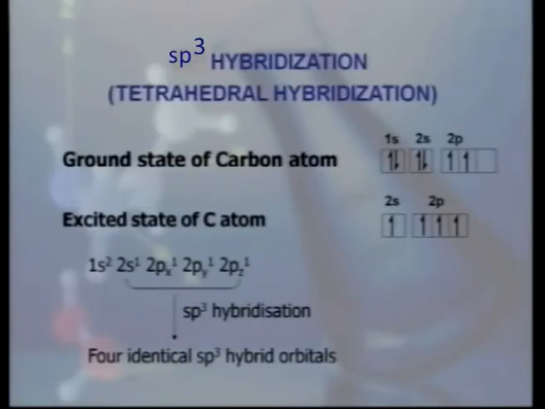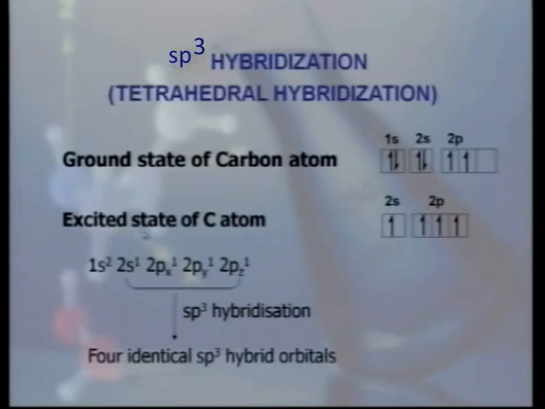Now we will discuss the individual case of sp3 hybridization. sp3 hybridization is also known as tetrahedral hybridization. We know in the ground state, carbon atom shows electronic configuration 1s2, 2s2 and 2p2, and hence only 2 unpaired 2p electrons are present. But carbon shows tetra covalency.